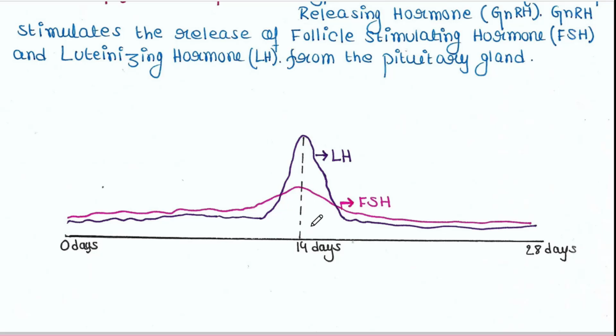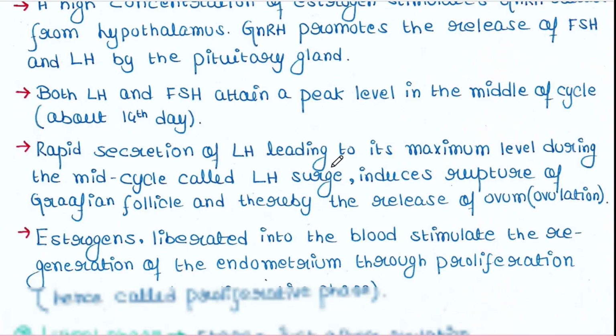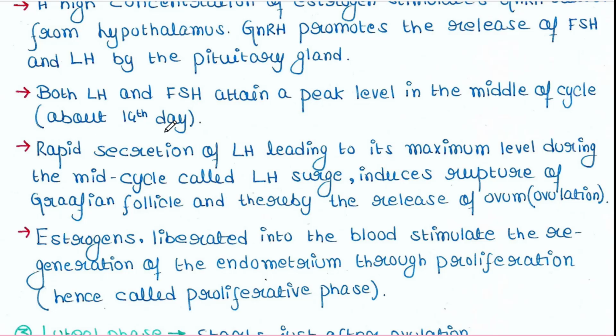You can see here that at 14 days, both of them are at their peak level.